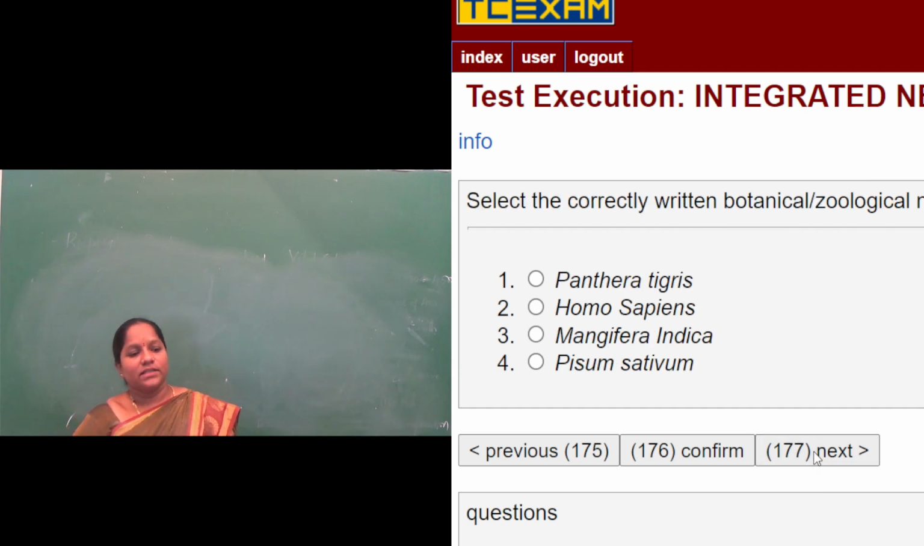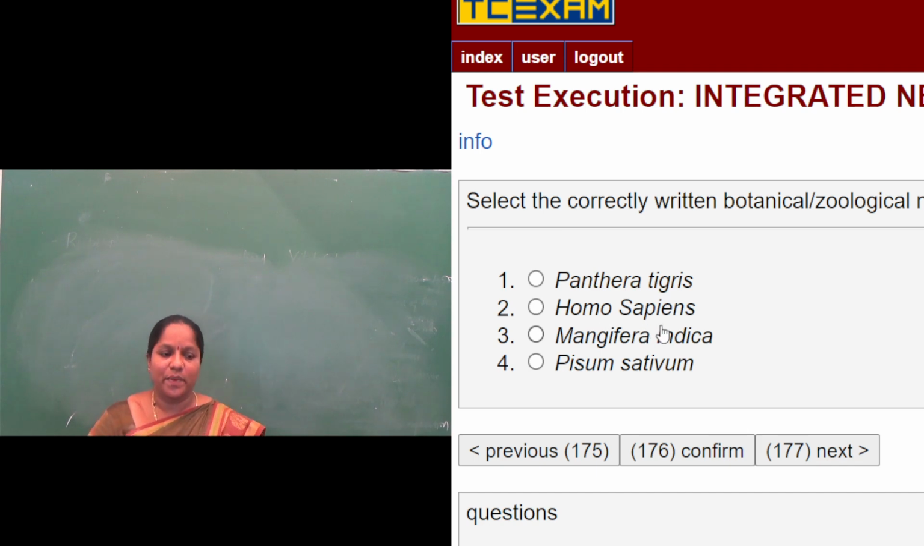Next question. Select the correctly written botanical or zoological name. According to the rules of binomial nomenclature, which name is correct? We should know the rules of binomial nomenclature. The first name is the genus name and the second is the species name. The genus name should be written with a capital letter and the species name should start with a small letter, and it should be italicized. Which is correct, they are asking.